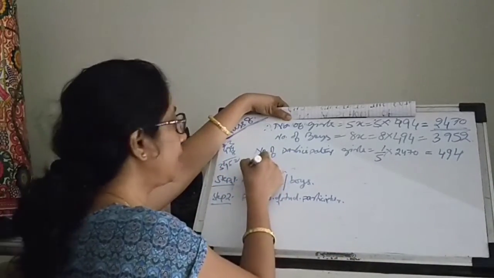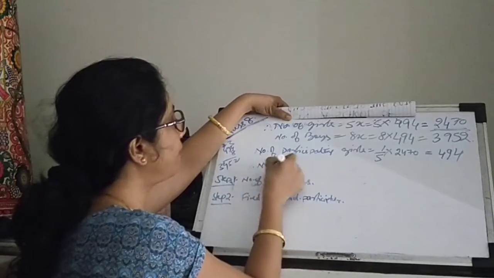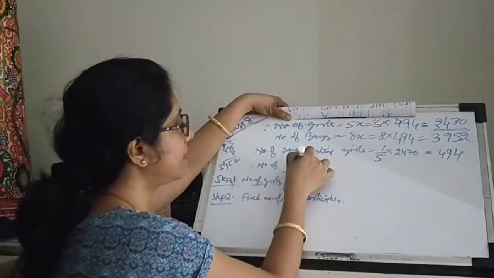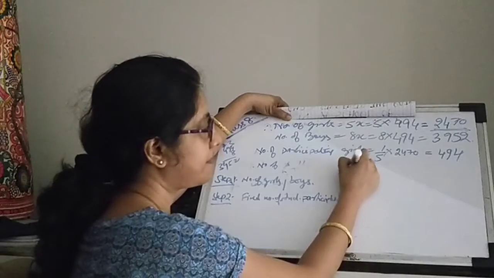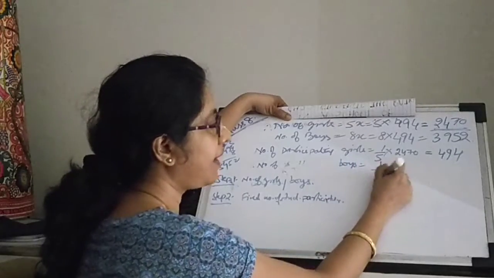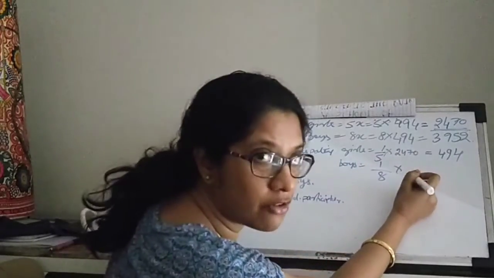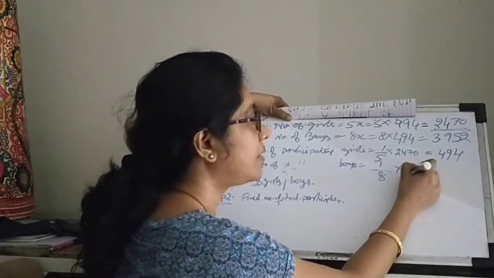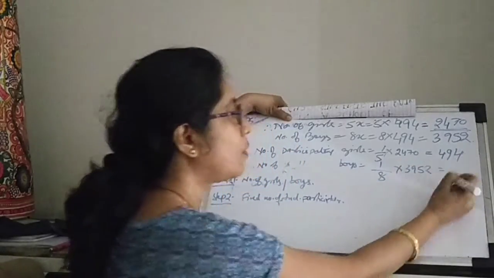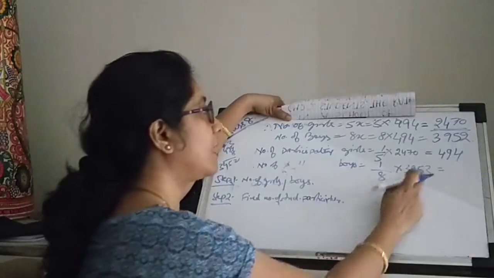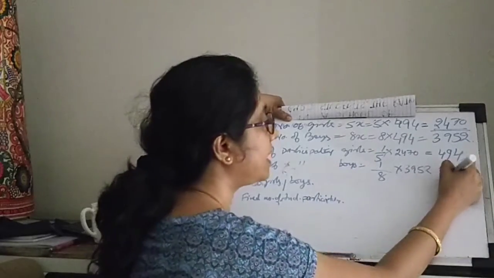And similarly, the number of participating boys will be 1/8 of the total number of boys, which we just calculated as 3952, which again will be 494.